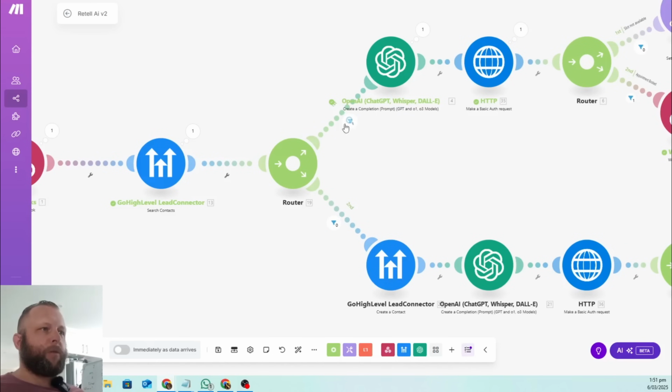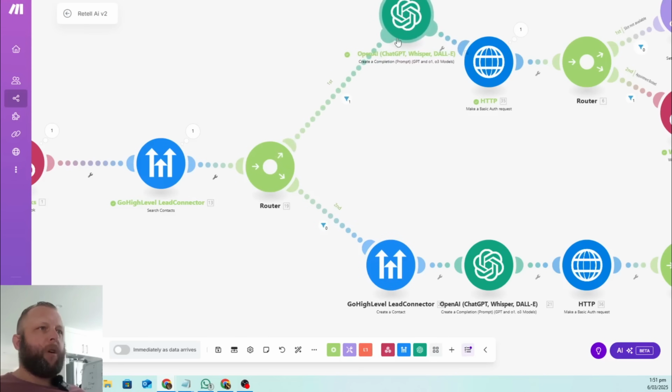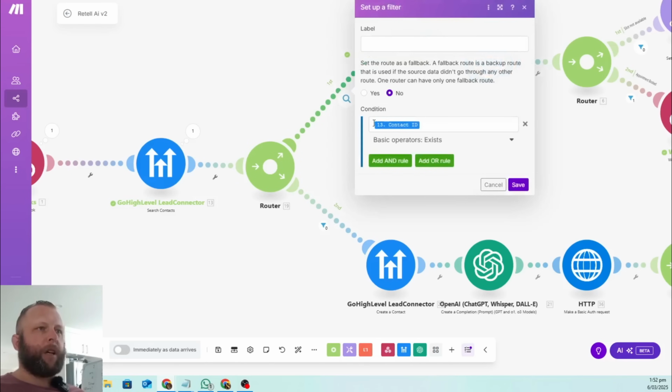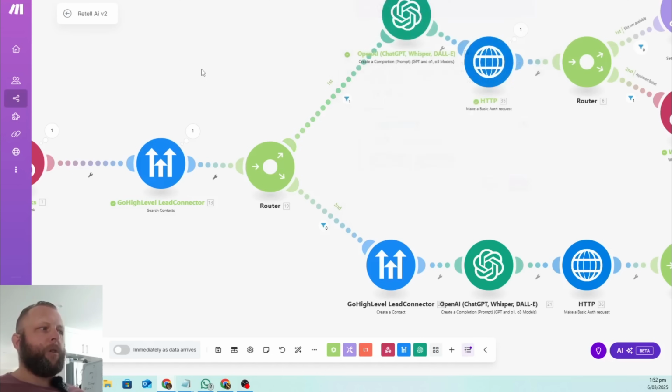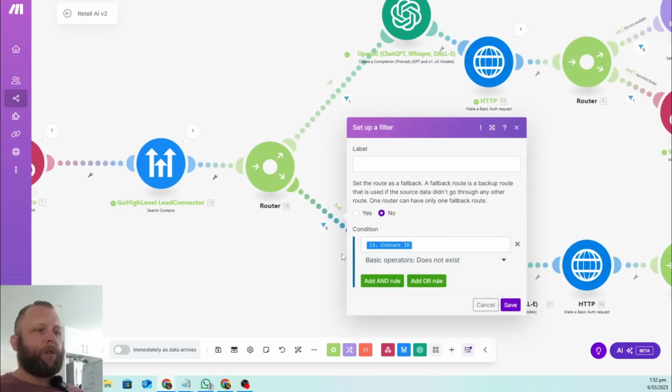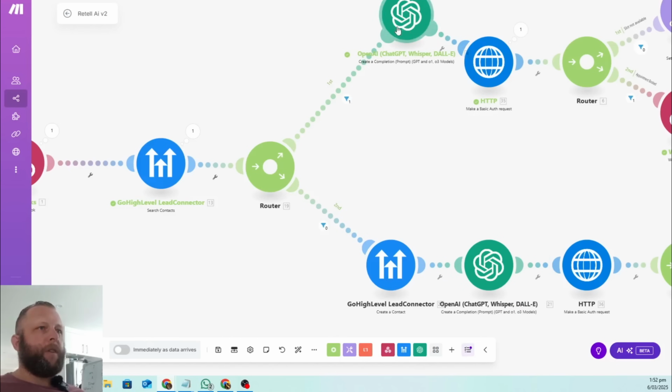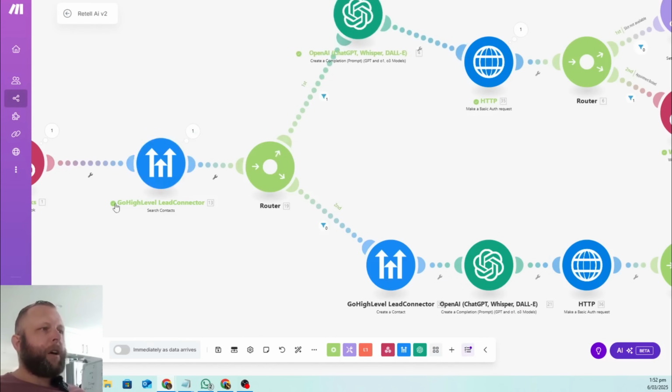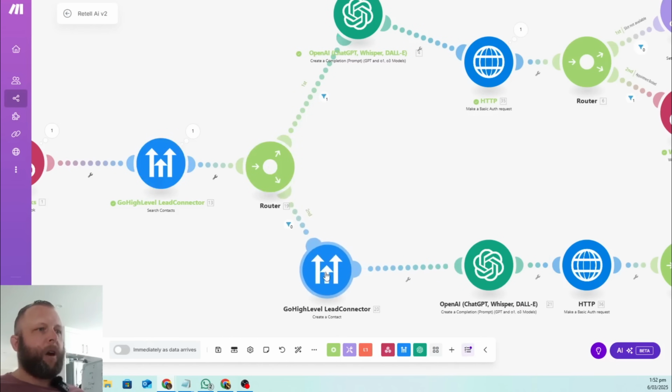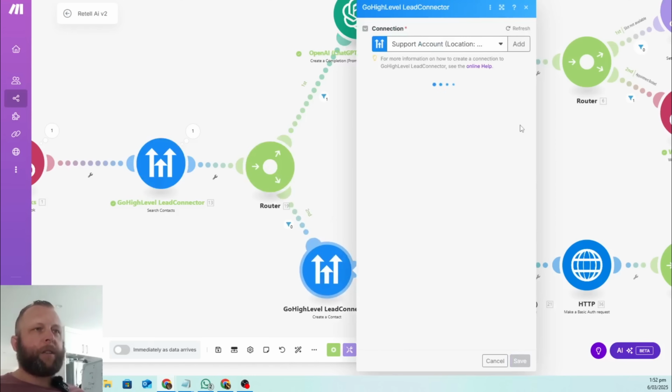So this is what the router function comes up, and all it says is we're going to look at where to route it in what cases. So let's move these along. You can see there's these little filters in here, and all this says in the filter, if a contact ID exists, what should it do? And if a contact ID does not exist, what should it do? Okay, so just the first step in here, if a contact ID does not exist, we're going to go out and we're going to create a new contact.